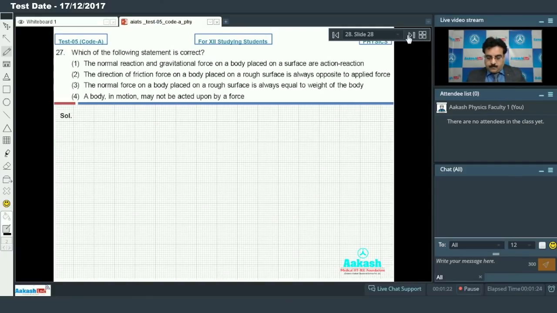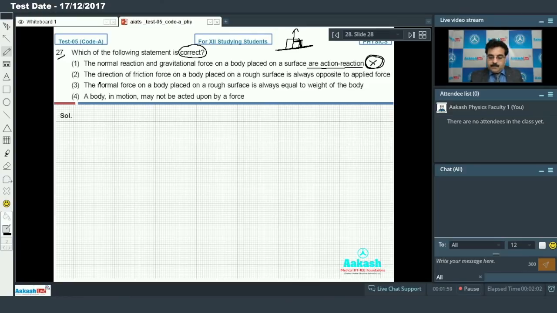So if I go for question number 27, which of the following statements is correct? The first option: the normal reaction and the gravitational force on a body placed on a surface are action-reaction. No, this is false, because normal force is drawn perpendicular to the point of contact and is created by the surface, but gravitational force is created by the earth. So the first option will be false.